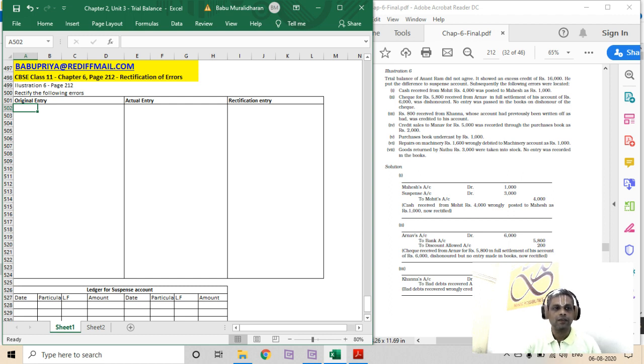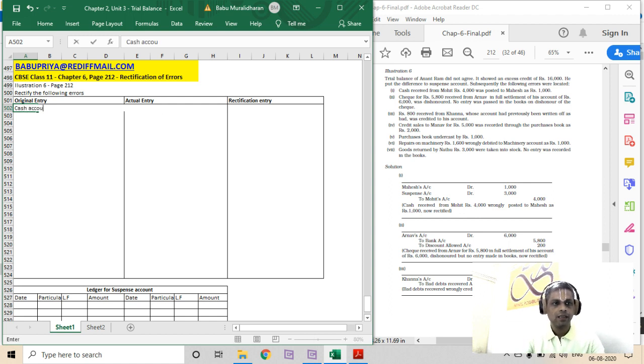Okay, rectification of errors. So the trial balance of Anantram did not agree. It showed an excess credit of rupees 16,000. He put the difference to suspense account where suspense is got debited. Subsequently, the following errors were located. Cash received from Mohit rupees 4,000 was posted to Mahesh as rupees 1,000. So cash received from Mohit.